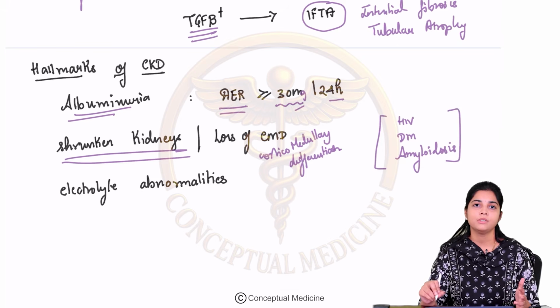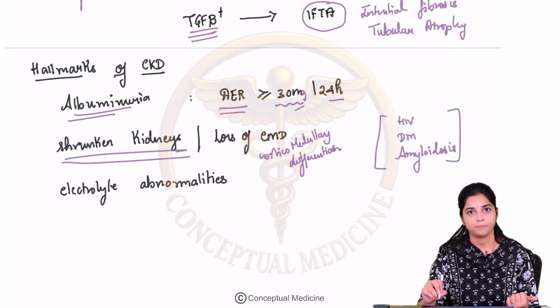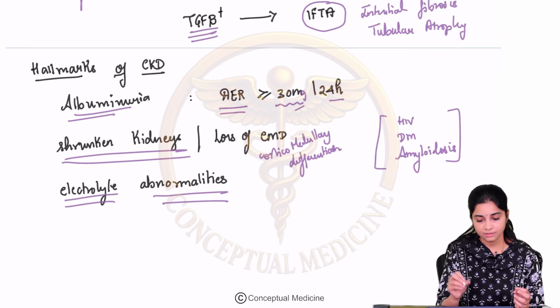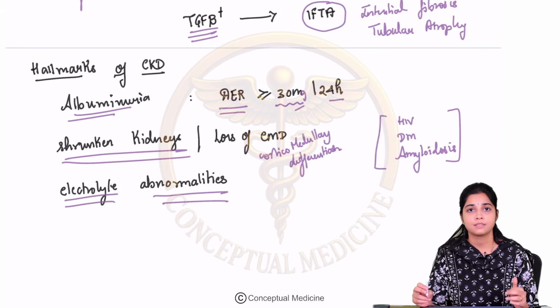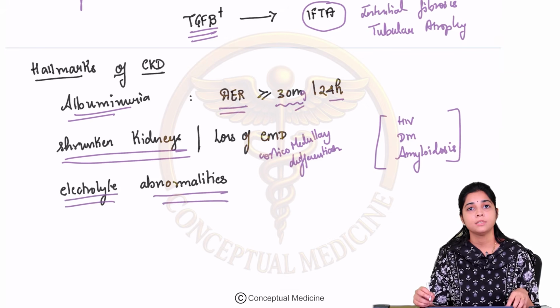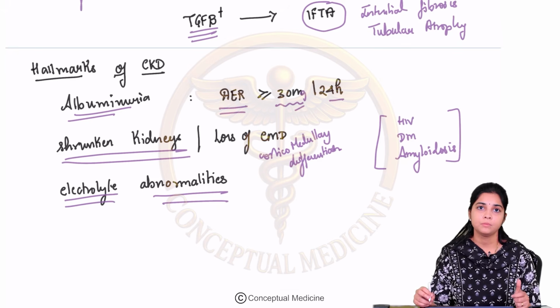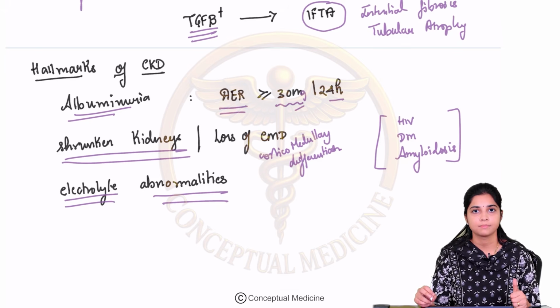So in those cases, how will you identify CKD? You will have proteinuria, correct? Then presence of electrolyte abnormalities, right? They can have persistent hyperkalemia. There has been a progressive decline in the GFR which has been lasting for more than 3 months. And you can have shrunken kidneys, albuminuria, and electrolyte imbalance.